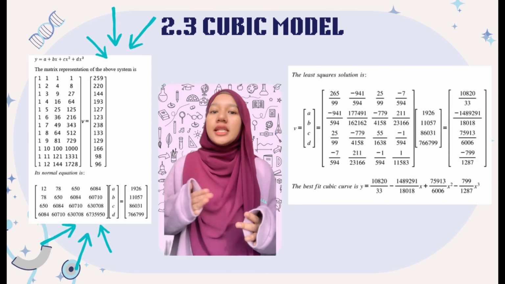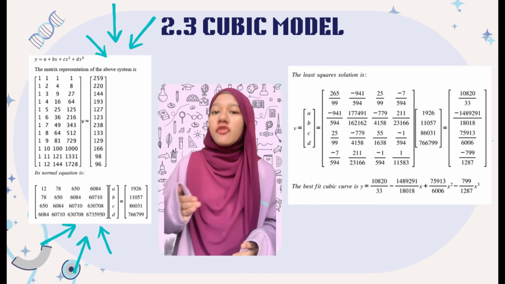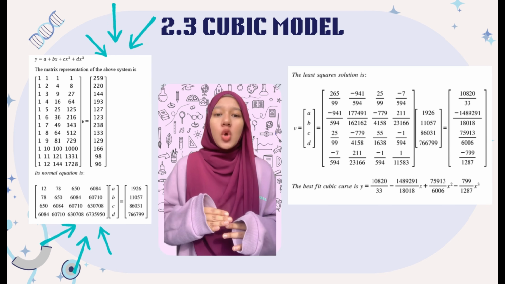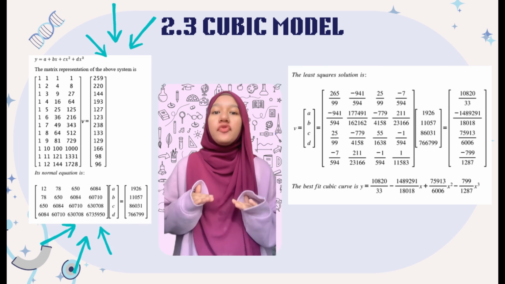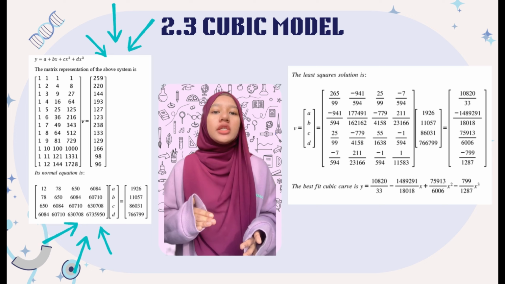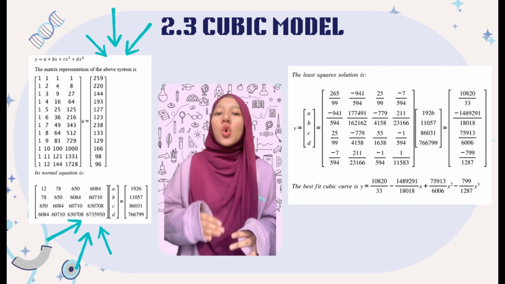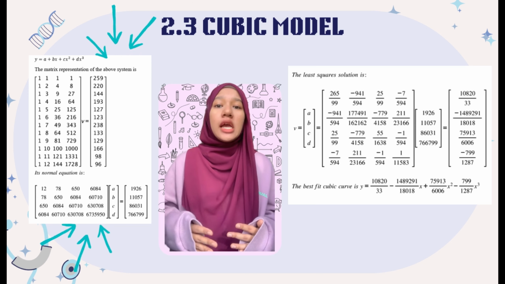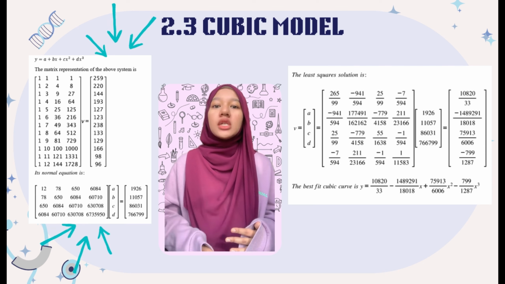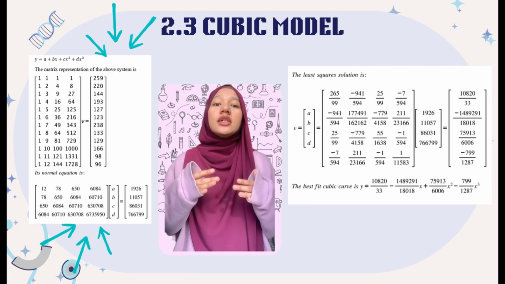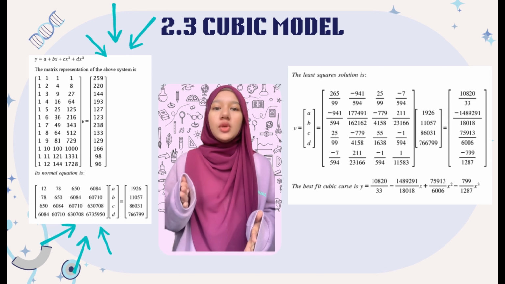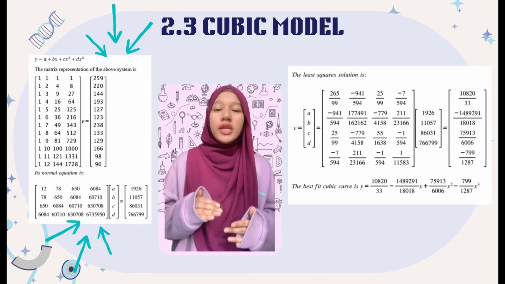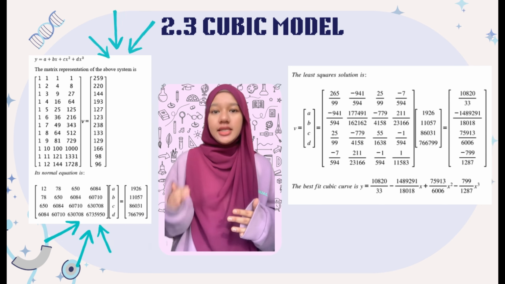On the left side of the slide, you can see the matrix representation of the system. Each row represents an equation based on one data point, with x, x squared, and x cubed values filled in accordingly. The matrix on the right-hand side represents the corresponding y values. This system is then used to form what we call the normal equation. These are derived using matrix multiplication to minimize the error in the least squares method. The normal equation is MTMV equals MTY, where M is the matrix of x values, Y is the output vector, and V contains the coefficients a, b, c, and d.